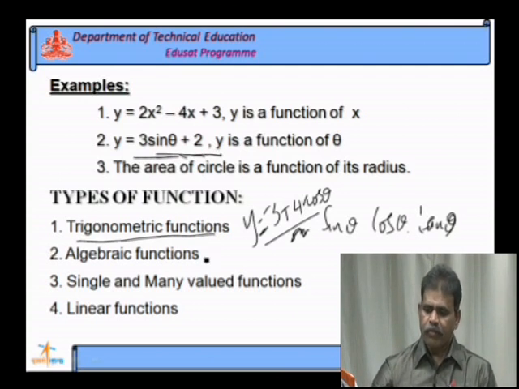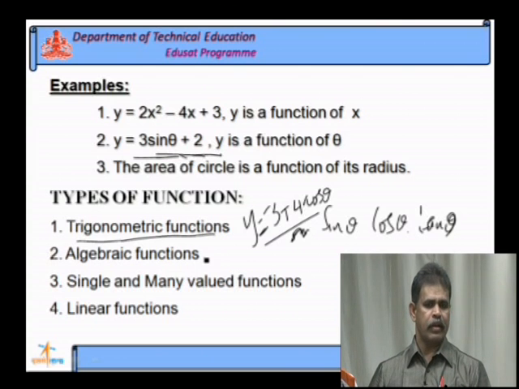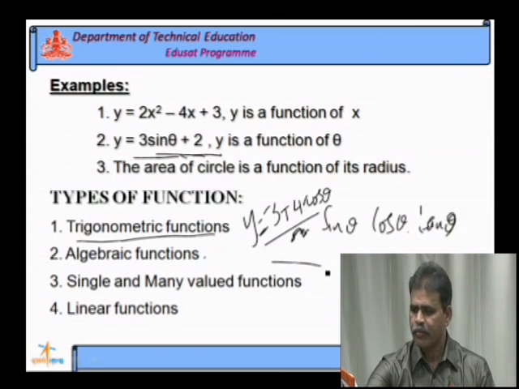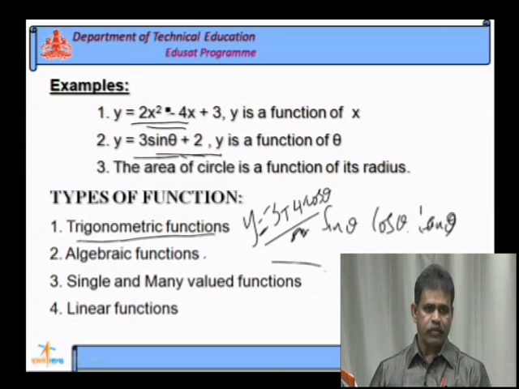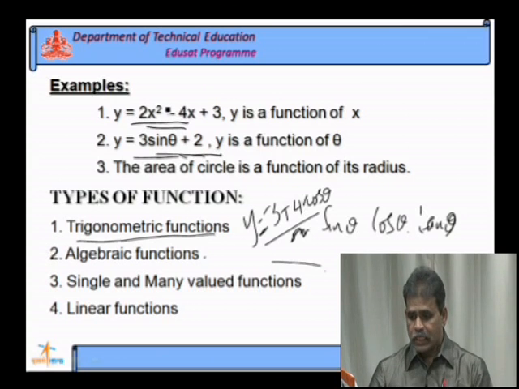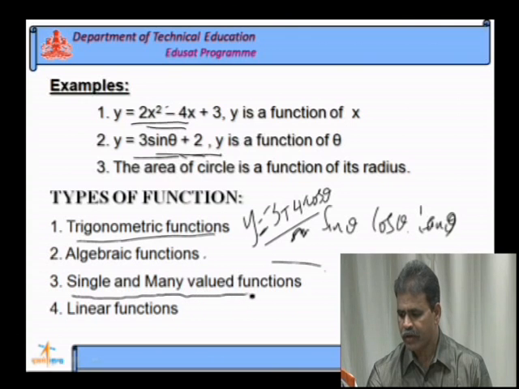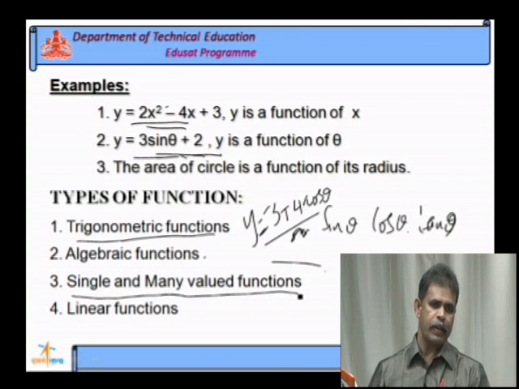What is algebraic function? Algebraic function is a function which involves algebraic terms. So, what are the algebraic terms? Maybe a, b, c, d, x, y, z, like that. So, this is an algebraic function. y is equal to 2x square minus 4x plus 3, it is an algebraic function. Single valued and many valued function is important.